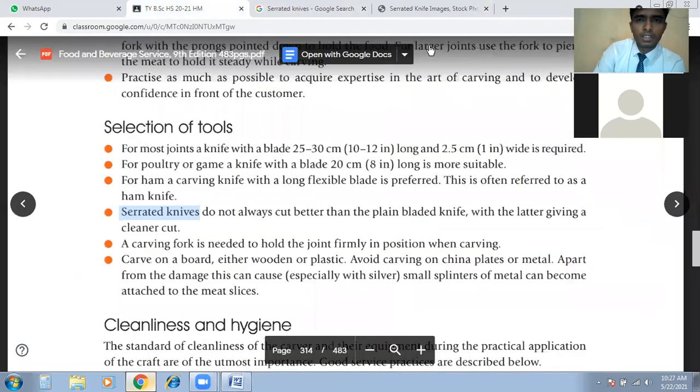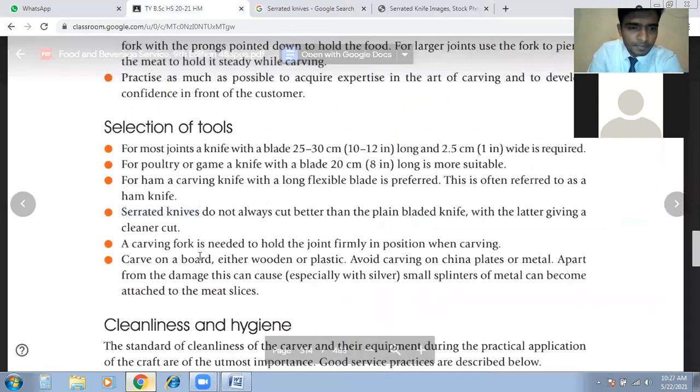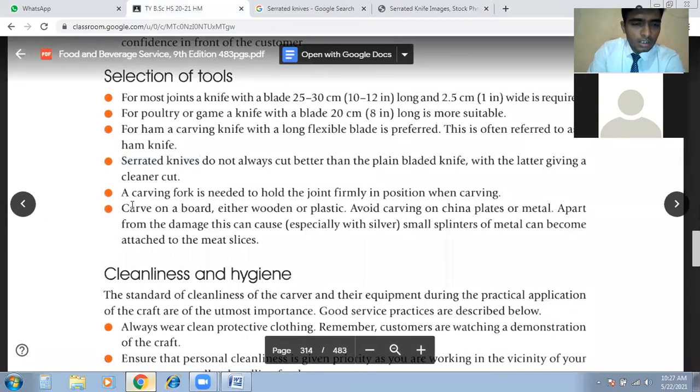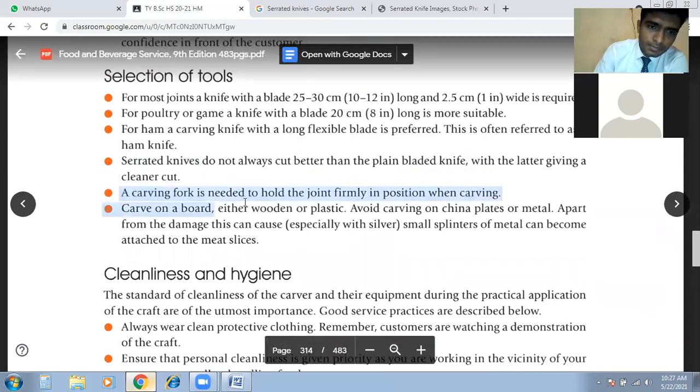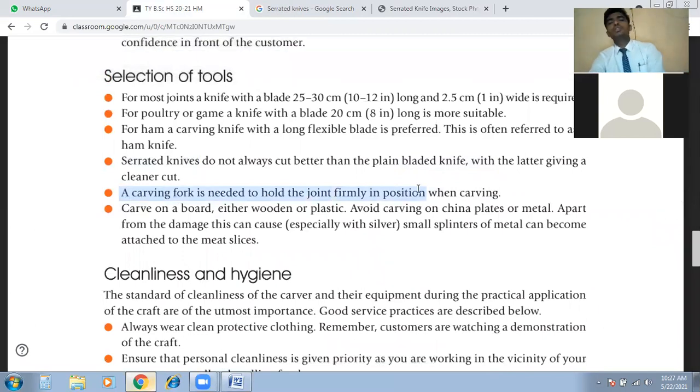Mostly we use it for butter. We need that tool to cut the butter. We don't use the plain knife to cut the butter, as the serrated one gives a cleaner cut. The second last point is the carving fork. A carving fork is needed to hold the joints firmly in position when carving. So we have to hold the joints while we are carving. Understand? So we can hold it firmly.